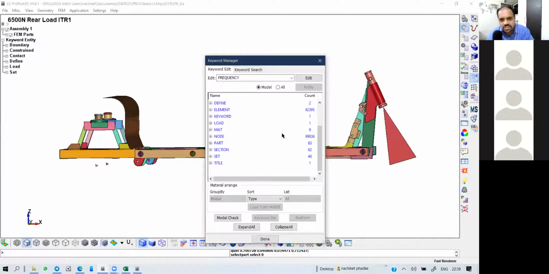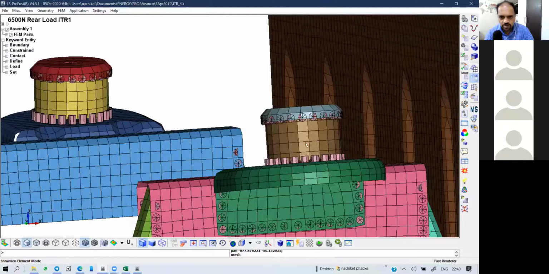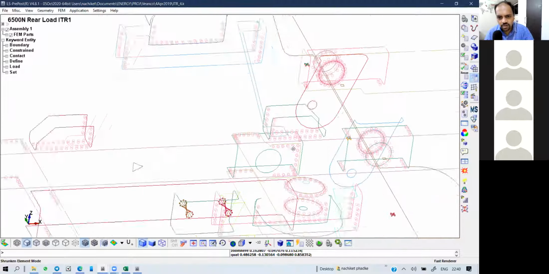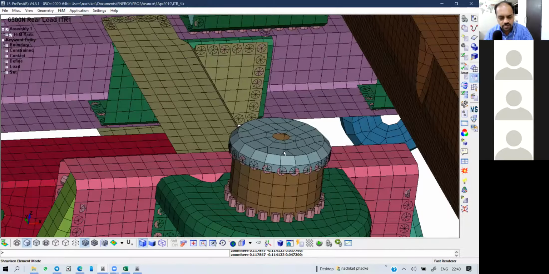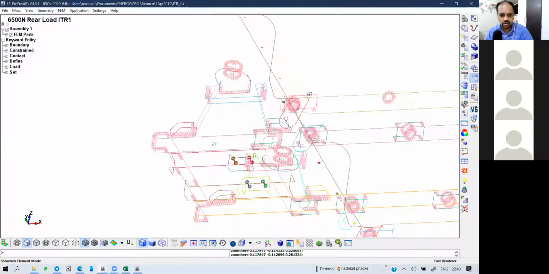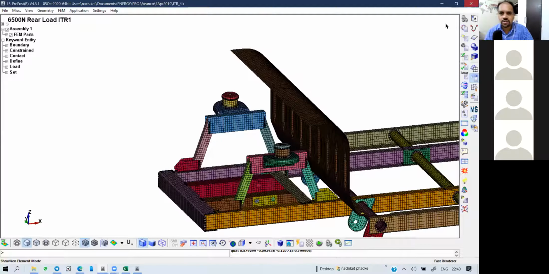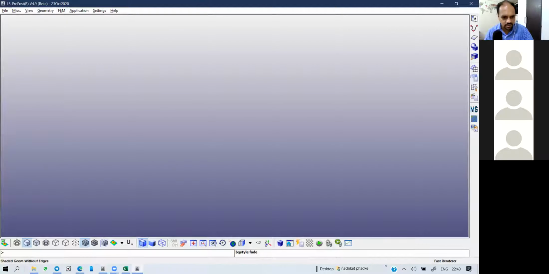Okay, so coming to this part, extracting the faces. I am not sure whether this is a shell or a solid. I just have to check. I will just show you this part. I think it is a shell because I have welded it. Okay, 1 second. Let me close this. I don't know what else is open. Yeah, okay. We have a seat open.